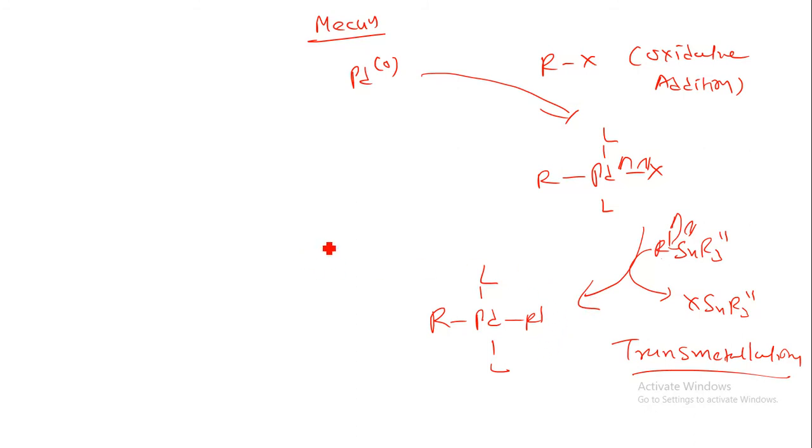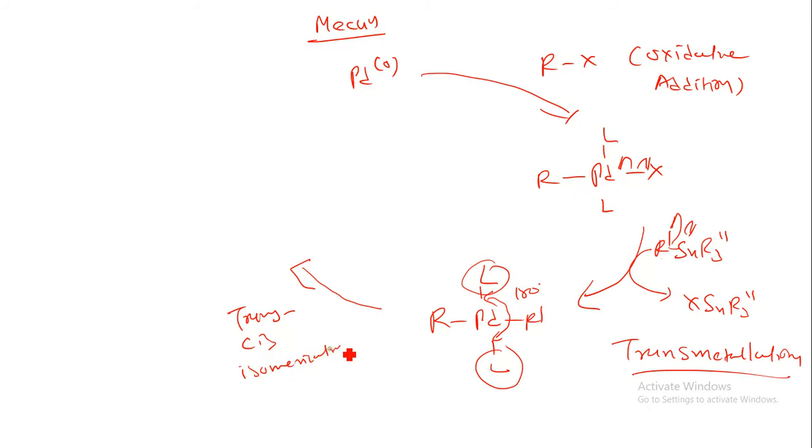So now there is a cis trans isomerism. You can remember this: if we are having L group at 180 degree, this is the trans. This R and R dash at 180 degree, that is a trans. If we are having a similar type of group at 90 degree, here you can say the cis isomerism. So by the formation of trans to cis isomerization, what will happen? This R palladium R dash, ligand and ligand, both are having a 90 degree angle. So this is called a cis isomerism.